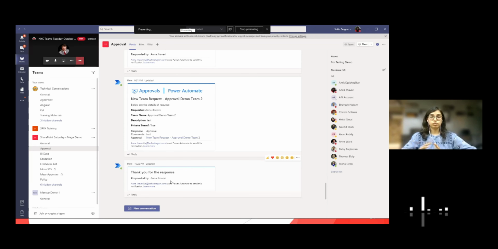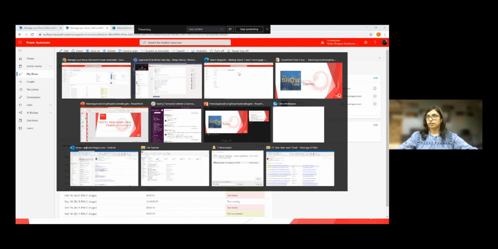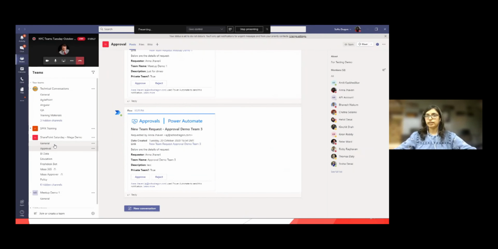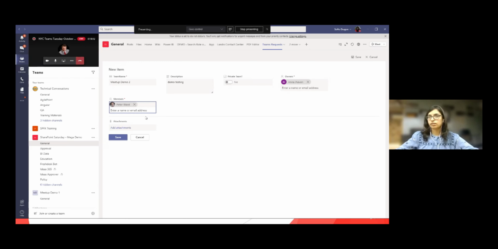Now we will do the second scenario, where we will use Power Automate approvals to create the approval. Let's do the demo first and then we'll see behind the scenes how it works. Let me go and turn on that workflow. Let me create another request and kick off the workflow. As I explained, I want to show another approach. That is why I'm creating a new request. I'll say meetup demo 2, demo testing. Let's save, and this will kick off the workflow soon.